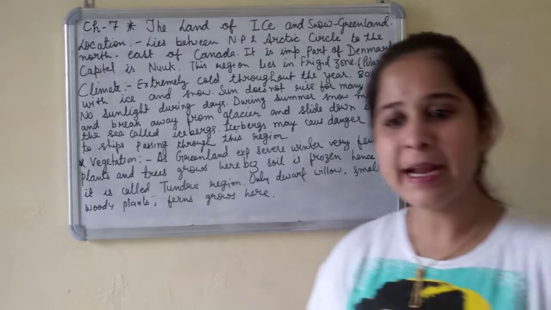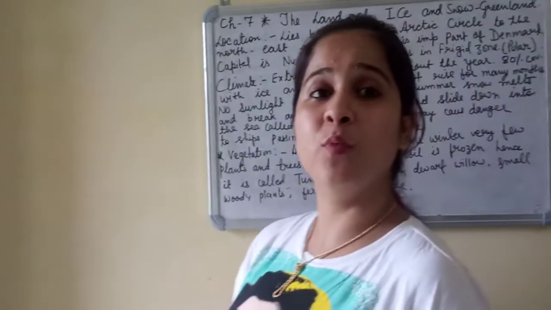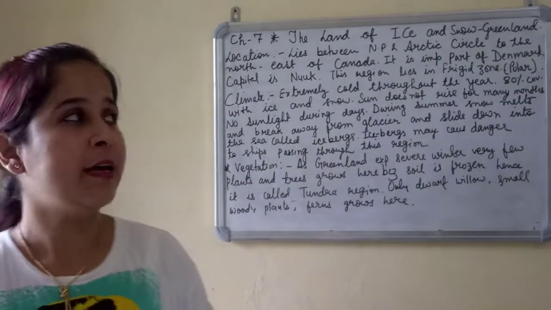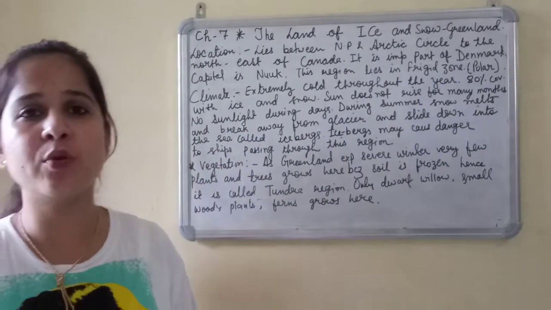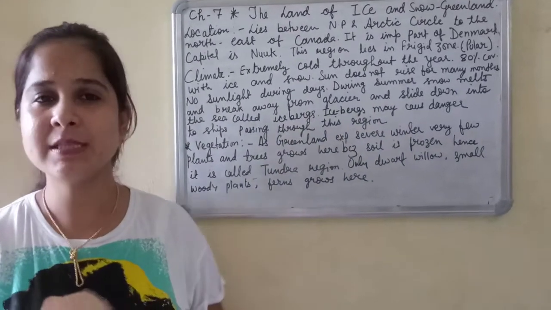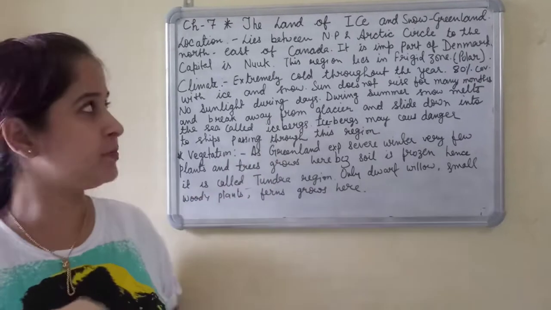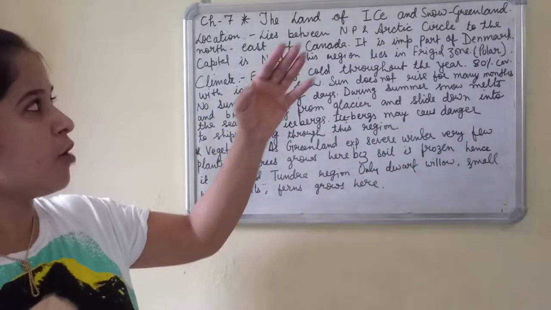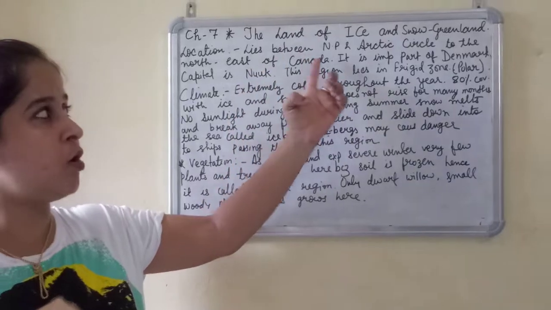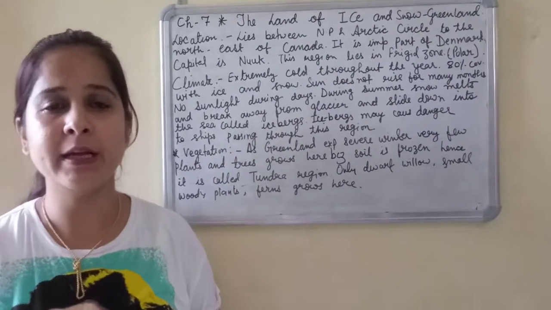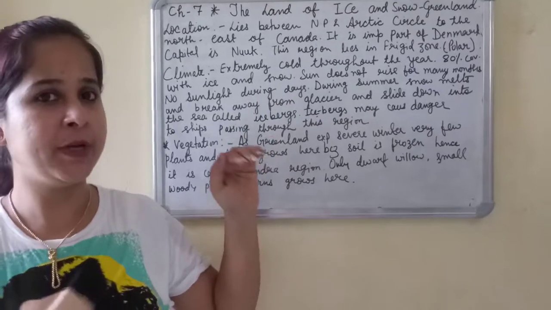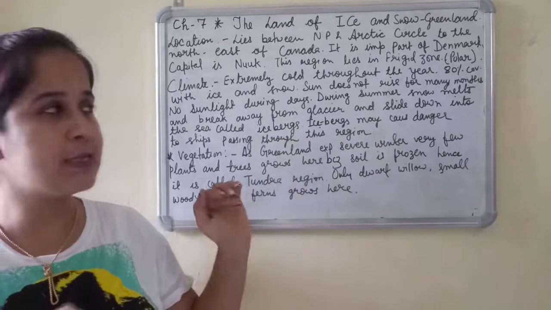Yes, Greenland is the largest island in the world. And what is the location of this largest island? The location of Greenland lies between the North Pole and the Arctic Circle.